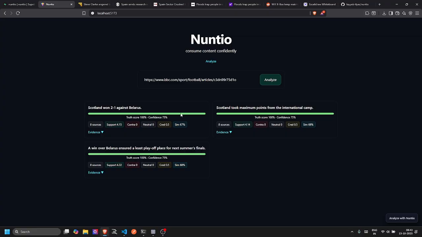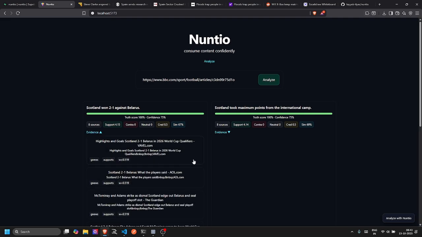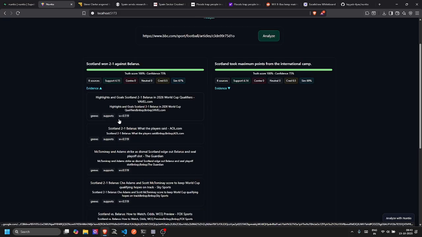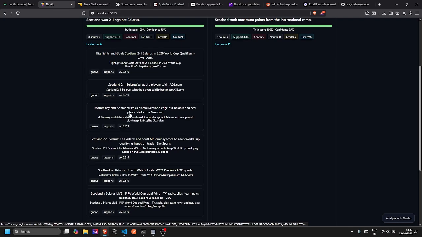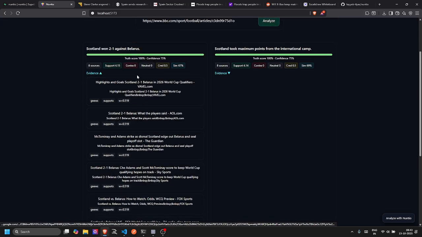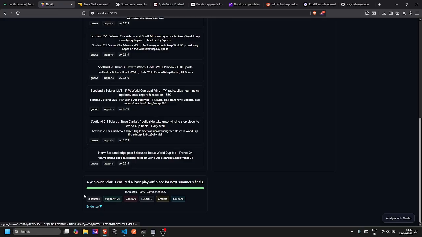Scotland won 2-1 against Belarus. Scotland took maximum points from the international camp. A win over Belarus ensured at least a playoff place for next summer's final. And we can go through the evidence. These are the pieces of evidence from other sources. Here we have calculated the weight value which I explained to you in the beginning, and it supports the claim. All of the evidences support the claim. That's why the truth score is 100.